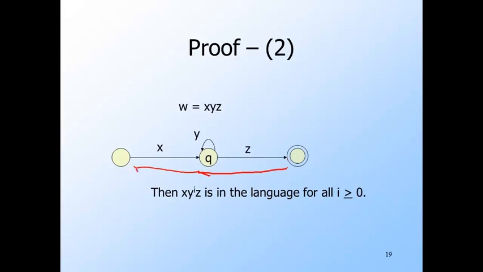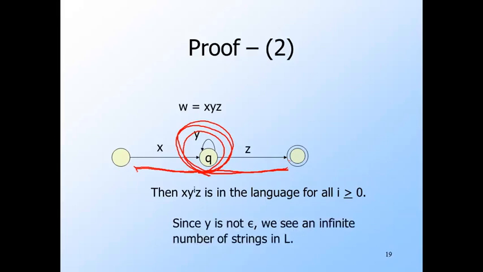Or we could follow X to state Q. We could go around loops many, many times, and then finally go off following Z, and again get to the final state. Or after I uses of input Y for any I, however large, we follow input Z and we accept. This proves that X, Y to the I, Z is accepted for any I. Remember that Y cannot be empty, so all these accepted strings are different. Thus the DFA accepts an infinite number of strings, one for each I.